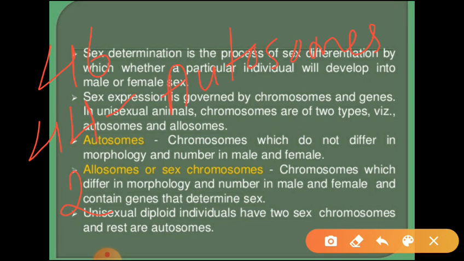Rest two chromosomes are allosomes. Is it clear? What is the total number of chromosomes in human? 46. Out of 46, 44 are autosomes, 2 are allosomes. This 46 is the diploid number of chromosomes present in human. Is it clear?